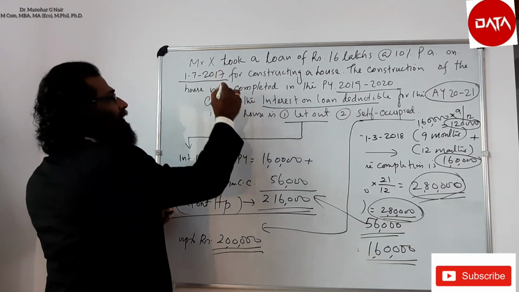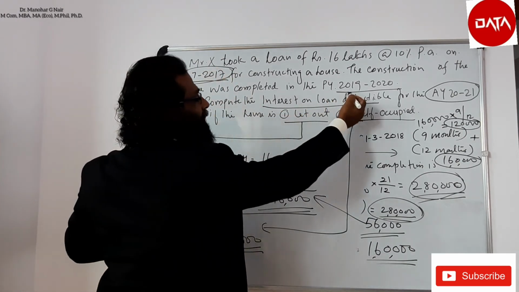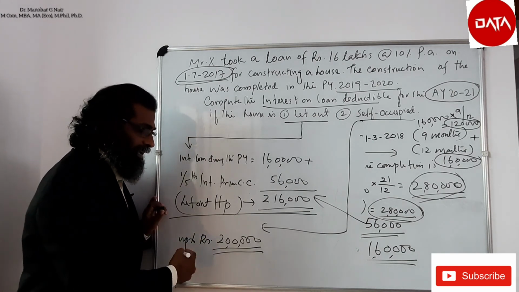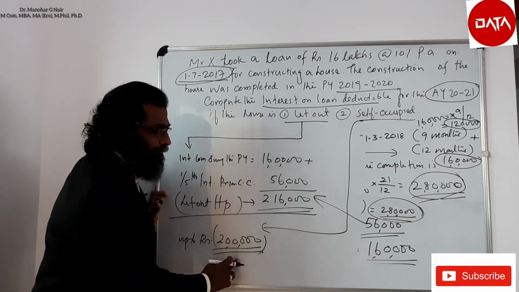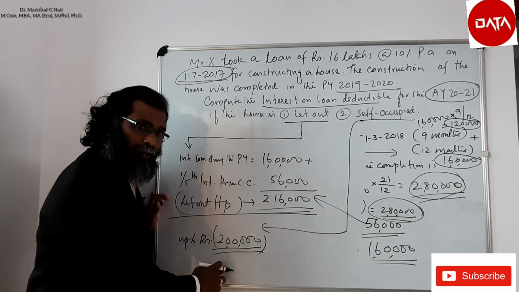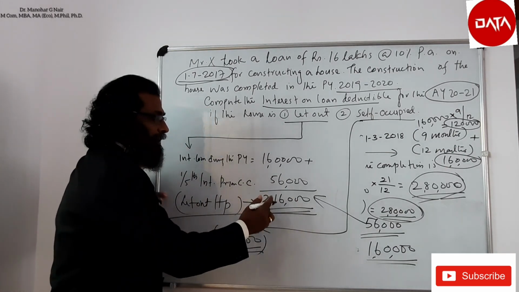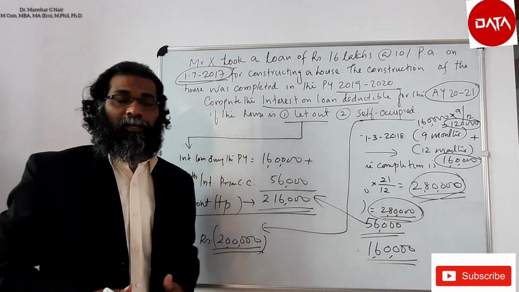Here the loan is taken for the construction and the construction completed in 2019-20, so he can claim a maximum of 2 lakh rupees. So if it is a self-occupied house property, he can deduct under section 24 a maximum amount of 2 lakh. But if it is a let out house property, he can avail 2,16,000 in this particular case.